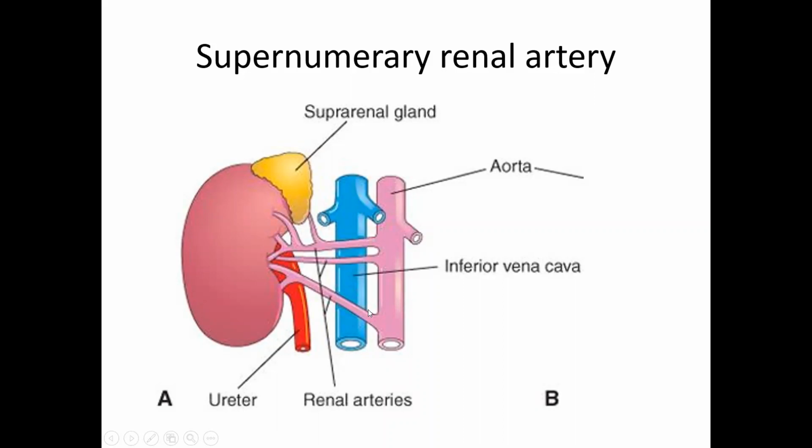The accessory renal artery, which is below, will pass in front of the IVC, while the accessory renal artery going above, the middle suprarenal artery, and the inferior suprarenal artery will pass behind the IVC. So this diagram is incorrect. Only this one which passes in front of the IVC is correct. These vessels should pass behind the IVC.